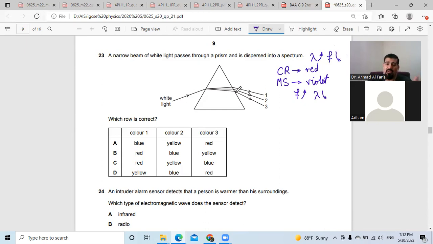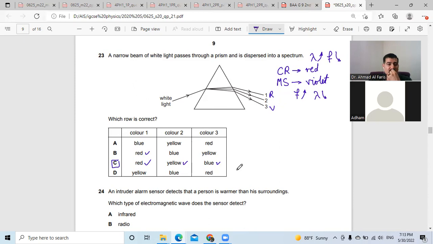So that means the red is number 1. This is red, and this is the violet, and number 2 between them will be green or yellow or whatever. So number 1 is red, number 3 is violet or blue, and that makes number 2 the yellow or the green. So the answer is C. Good.